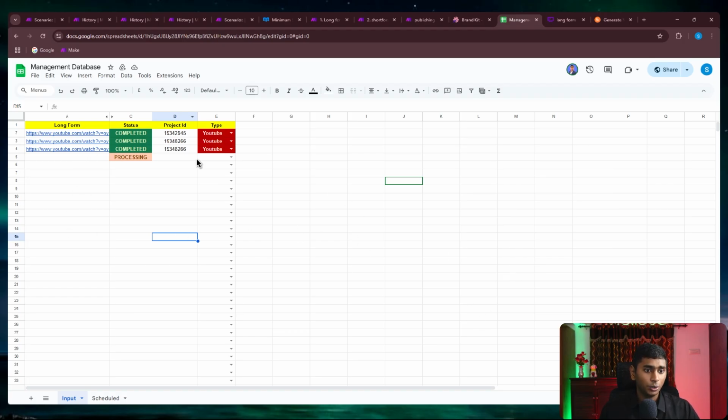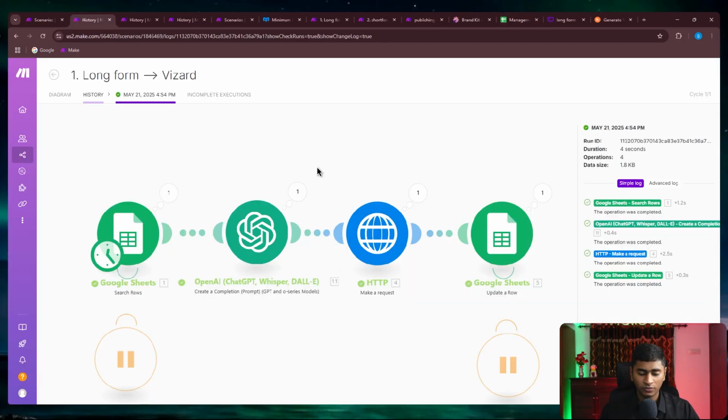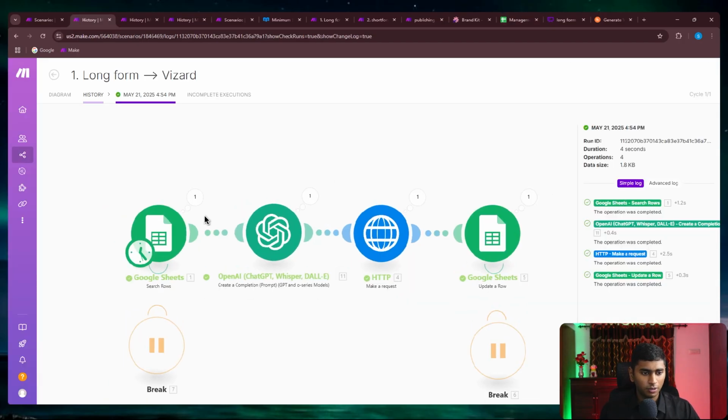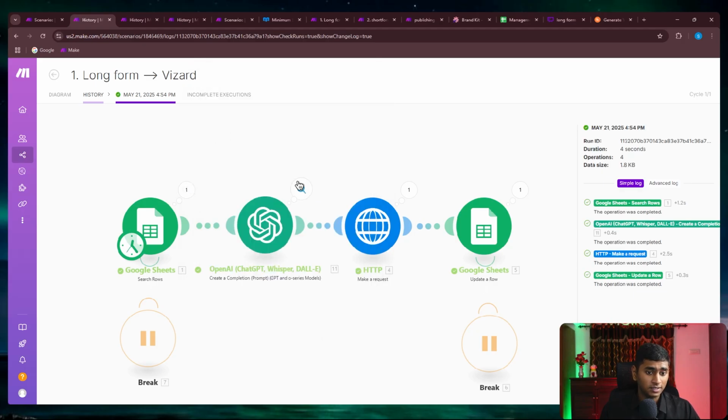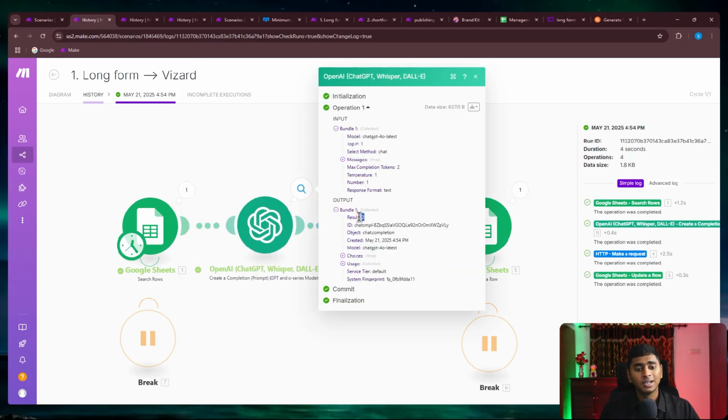So let me show you a real execution of this one running. Yeah, so you can see this is an example of the real execution. The first one picks up the specific one, which is basically the YouTube URL, and after that it is sent inside ChatGPT. It finds that this is related to YouTube and returns 2. So I could have added an if else condition within make.com, but I found that it was taking a lot of time. But just adding a ChatGPT makes it much easier, right?